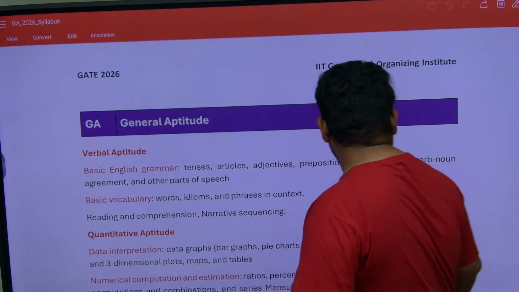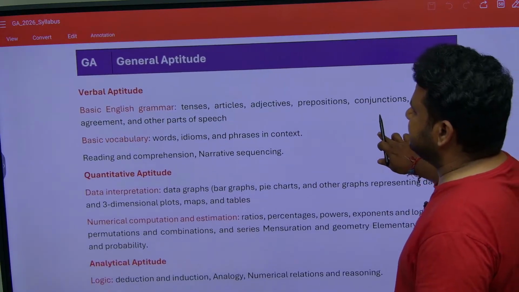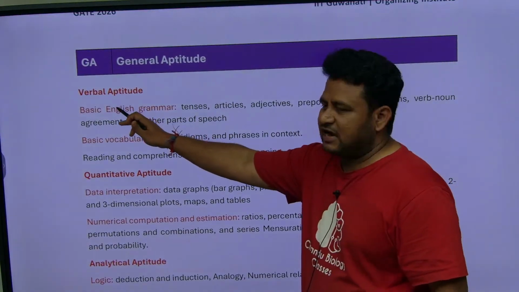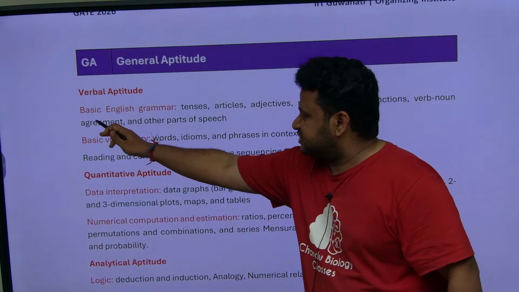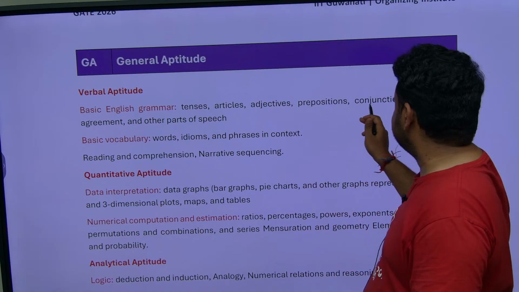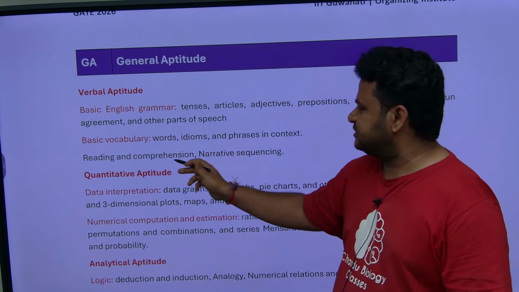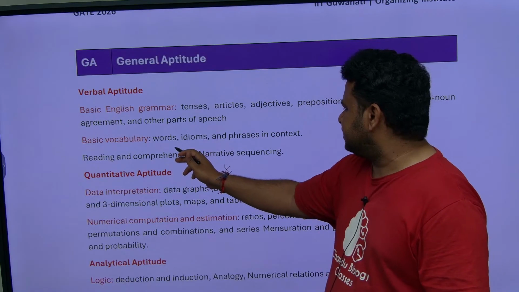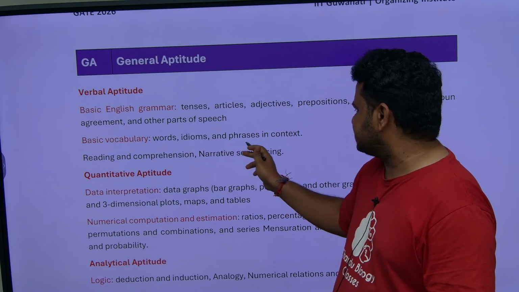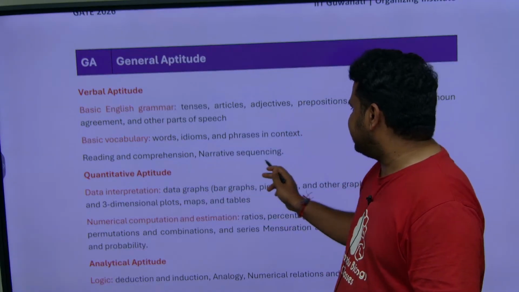All right. When we talk about general aptitude, the first thing we have is verbal aptitude, which contains sections like basic English grammar, that means tenses, articles, adjectives, prepositions, conjunctions, verb-noun agreement, and other parts of speech, and basic vocabulary, that's words, idioms and phrases in context. Then we have reading comprehension and narrative sequencing.